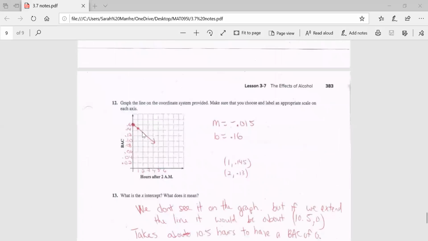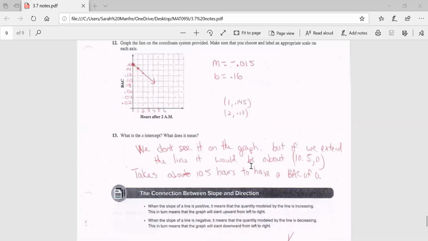So let's graph this. Now I know my slope. I know my y-intercept. I know we're going to plot my y-intercept first at 0.16. Notice that I counted by 0.02 going up, and hours after 2 a.m. is counting by ones. So if it's going down by 0.015, my next dot is going to be about right here, okay? And then keep going and keep going and keep going. The other things you could use are, so I said here, 0.145 is the next one, at 2 is going to be 0.13. I just kept subtracting negative 0.015.